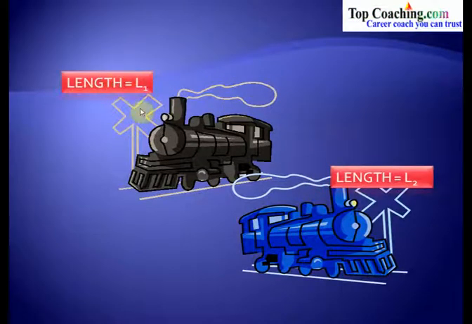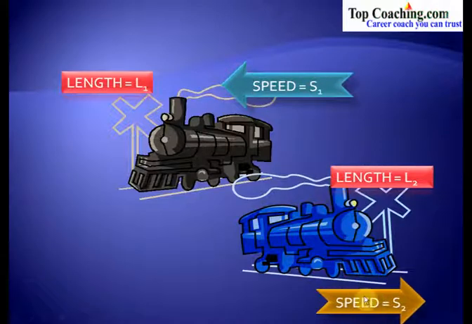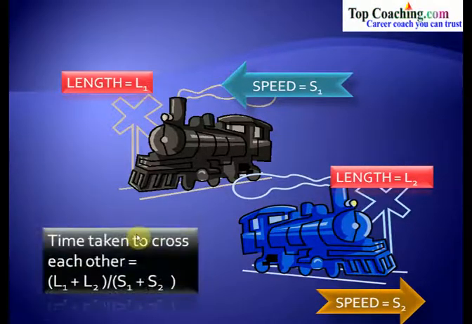In this case, let us say the length of this train is L1 and the length of this train is L2. Let us say the speed of this train in this direction is S1 and the speed of this train in the other direction is S2. So the time taken to cross each other would be L1 plus L2 divided by S1 plus S2. Why L1 plus L2? Because this is the length of this train and this is the length of this train. We have to add them.